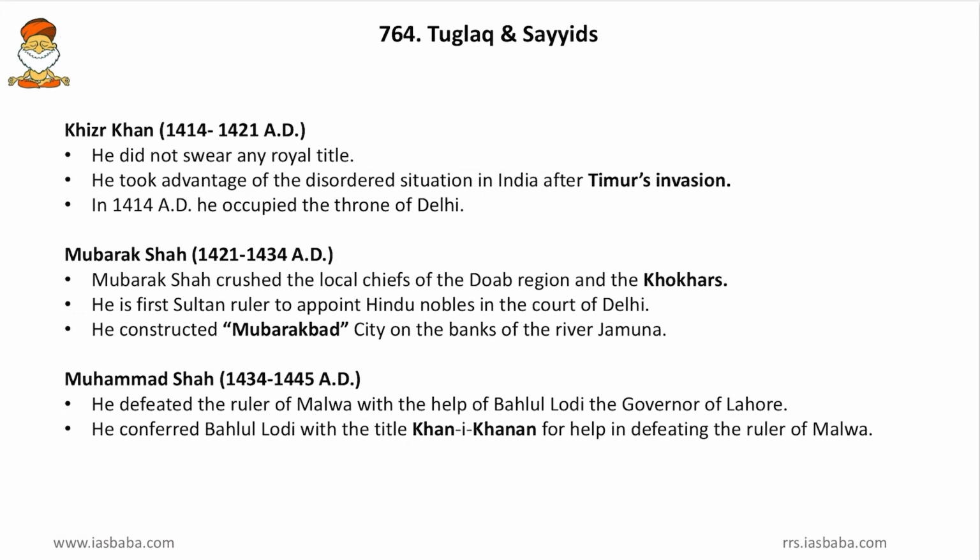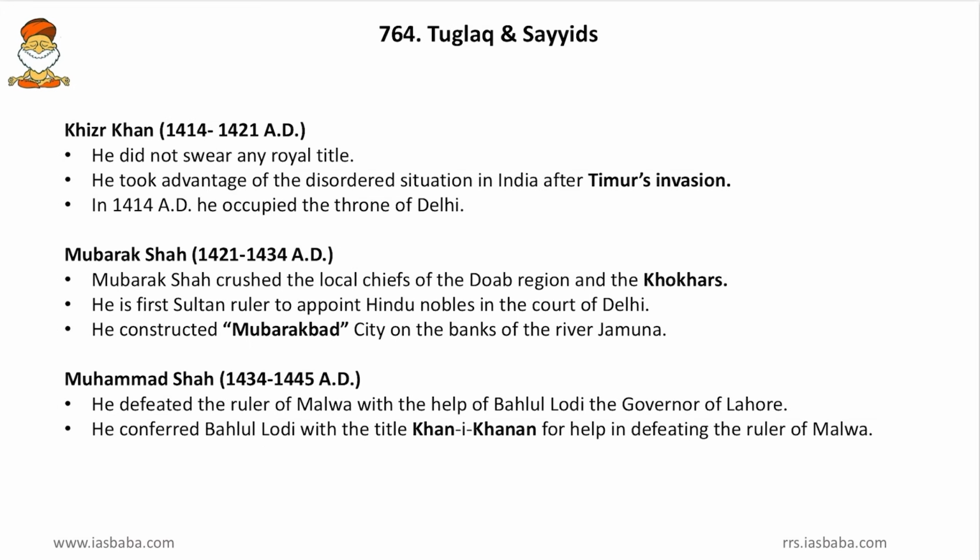Then he took advantage of the disordered situation in India after Taimur's invasion. So friends, during the end of the Tughlaq dynasty, Taimur Lang invaded India and Khizr Khan took advantage of it to establish his own kingdom in India. Then in 1414 AD, he occupied the throne of Delhi. So only these are the achievements of Khizr Khan, no administrative or art and cultural events.